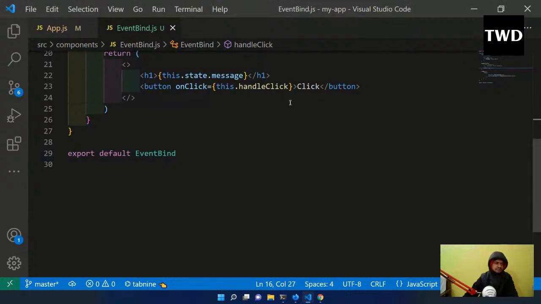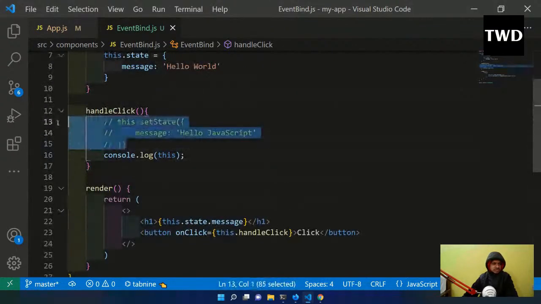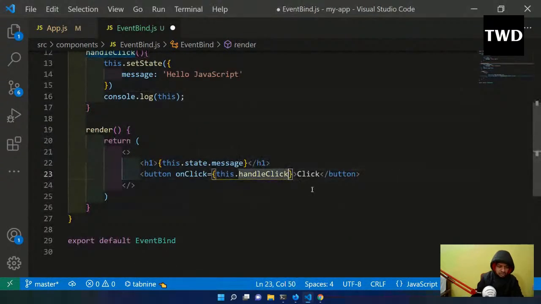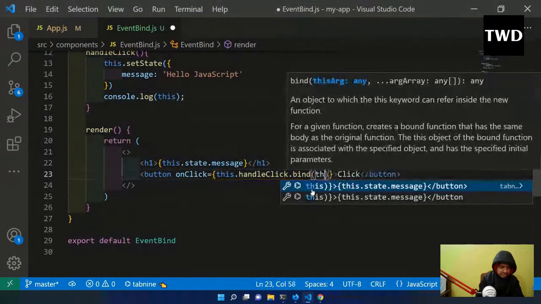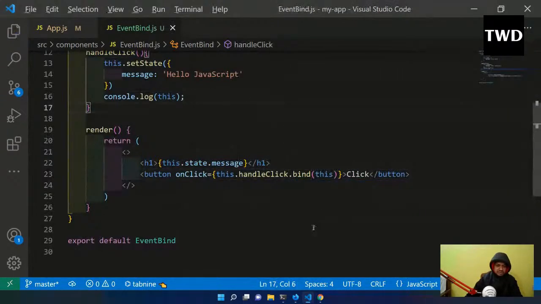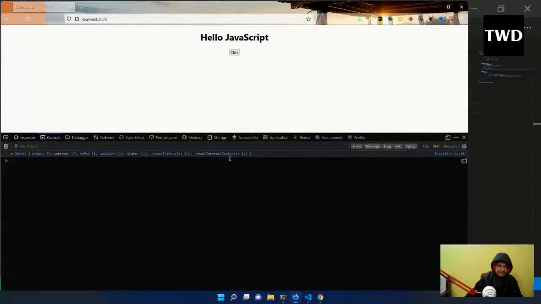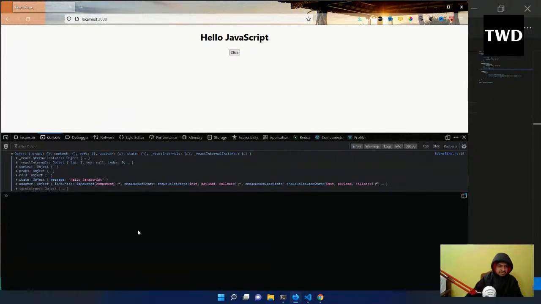The first method is to use the bind function. One assignment, if you want to do it, is to learn about the bind method and how it binds this. Let me uncomment it, because we're going to solve this. The first method is this.handleClick.bind(this). I'll do this bind this and save it, and now I will come here and click, and hello JavaScript is done. The binding is now working fine. This is method number 1.